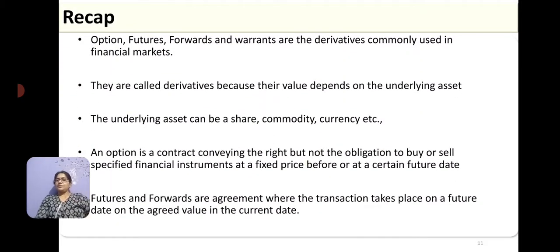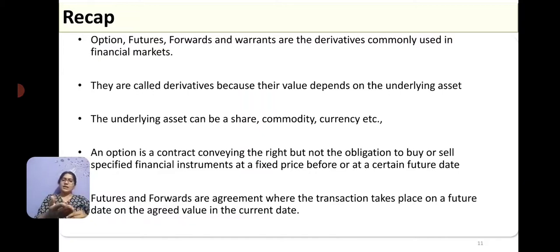So in this session we discussed three important types of derivatives. What is the meaning of an option? What is the meaning of futures and forwards? And what is the meaning of a warrant? They are called derivatives because their value depends on an underlying asset. Even in a call option or put option, you are getting into the option because there is an underlying asset. The asset could be a currency, a commodity, or a stock index, and based on that you decide the price. That's why they are called derivatives.